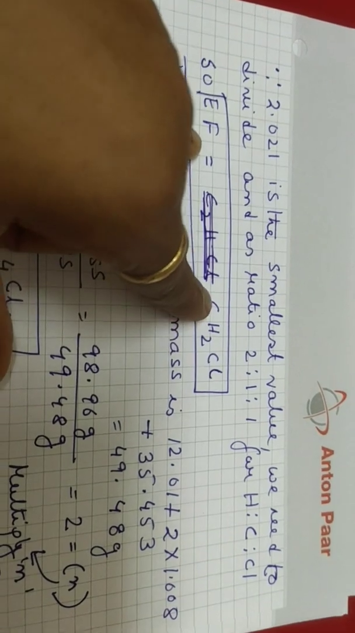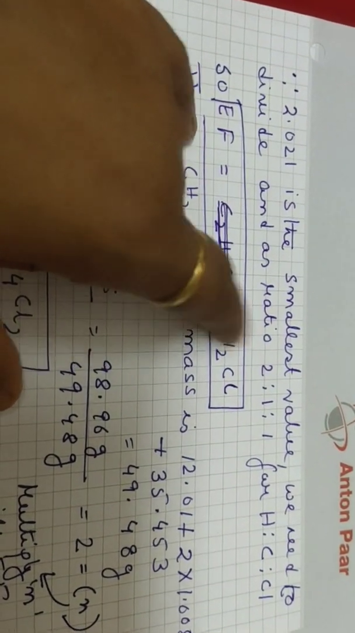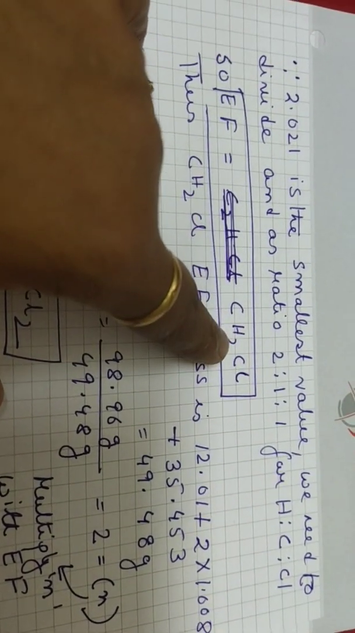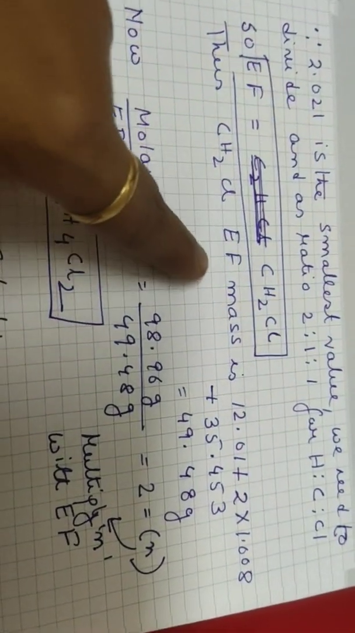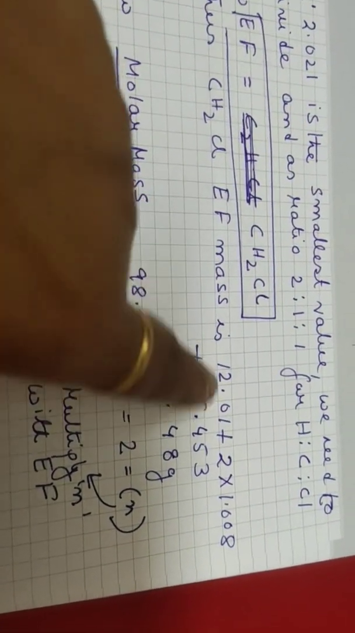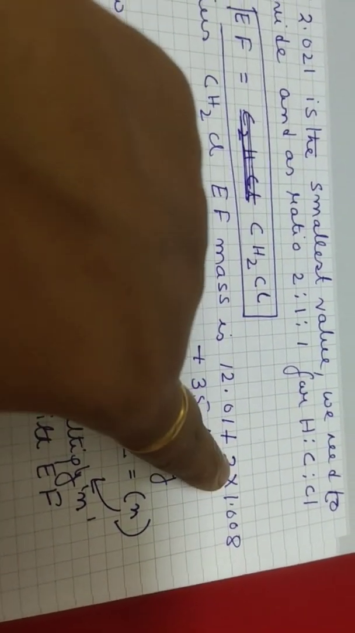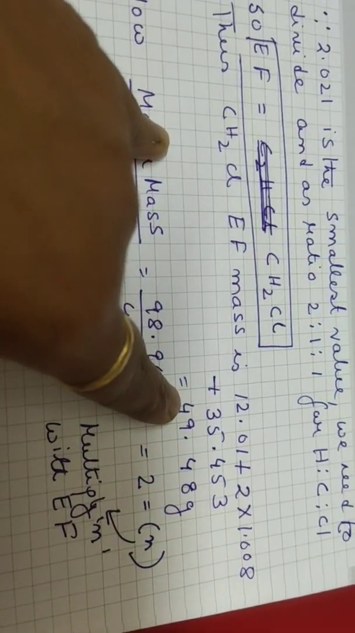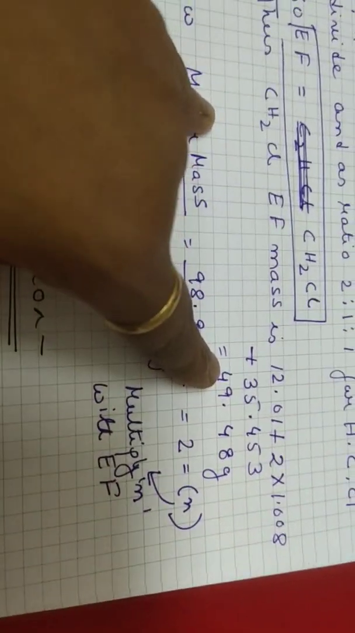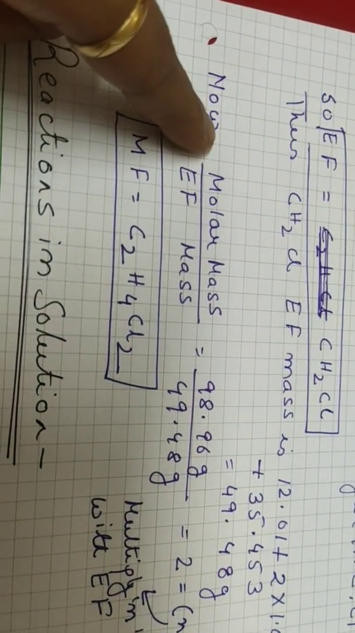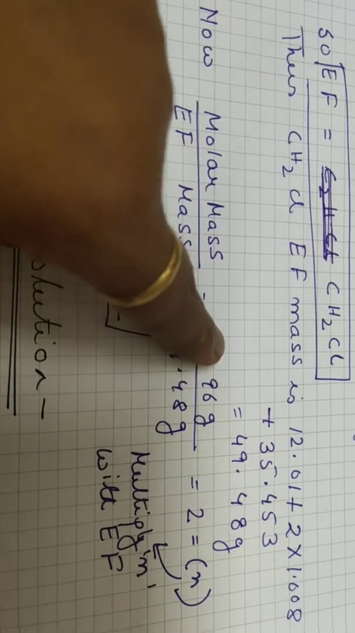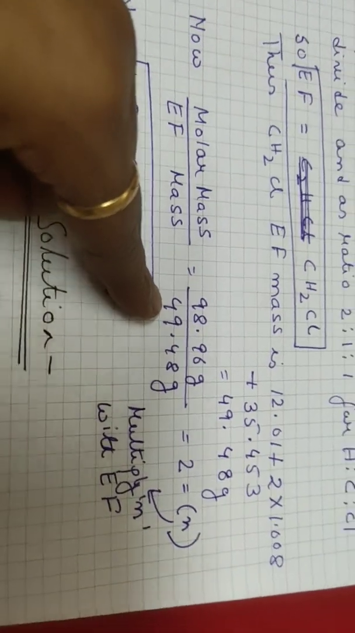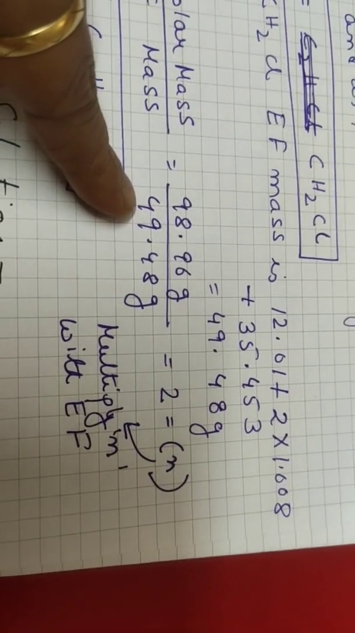So empirical formula will be carbon is 1, hydrogen is 2, chlorine is 1. So the empirical formula will be CH2Cl. Thus, for CH2Cl, the empirical formula mass is 12.01, we know it, plus 2 into 1.008 plus 35.453. So its empirical formula mass is 49.48 gram. So molar mass divided by empirical formula mass will give, molar mass was given 98.96, and we have calculated the empirical formula mass, which is equal to 49.48 gram.